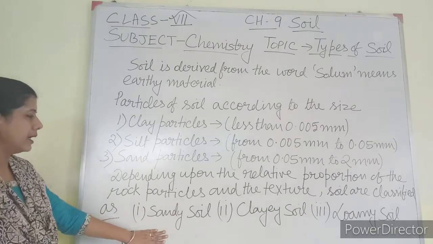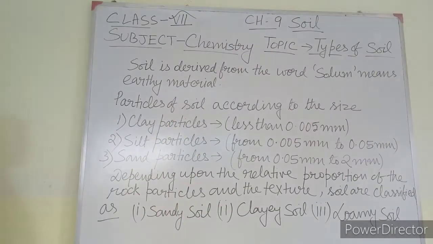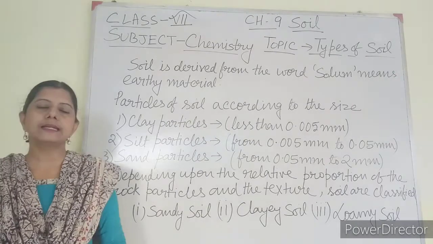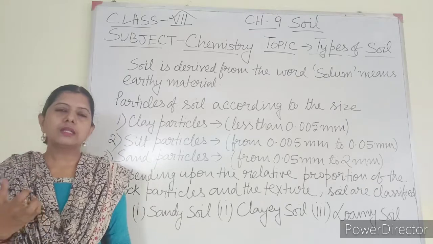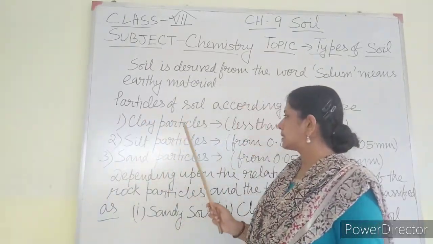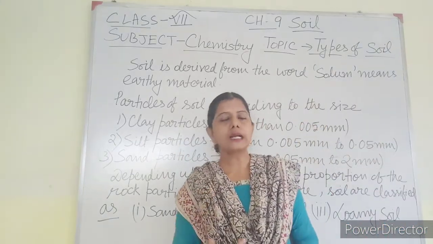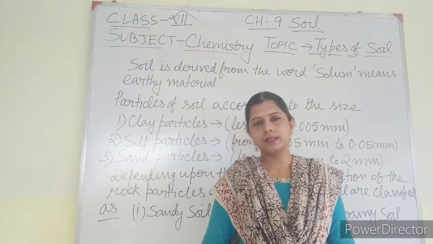One is sandy soil, second is clayey soil and third is loamy soil. What is the meaning of relative proportion of the rock particles and the texture? All the three kinds of particles that I have already discussed, that is clay particle, silt particle and sand particle, all kinds of particles are present in the soil.